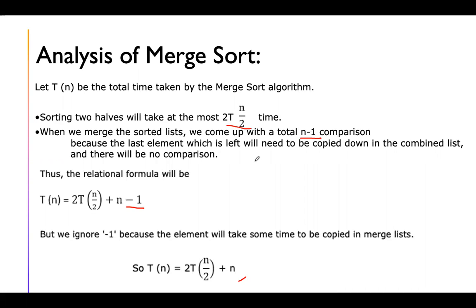Similarly, if the array is in descending order, and I ask you to sort it in ascending order using merge sort, the input array is in decreasing order and the output array must be in ascending order. In this situation, what case will it lead to? What do you think about the time complexity? And the third case is where array elements are random, not in increasing or decreasing order, and then you apply merge sort. If that is the situation, what will happen?